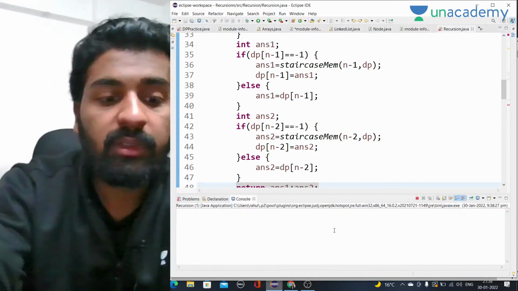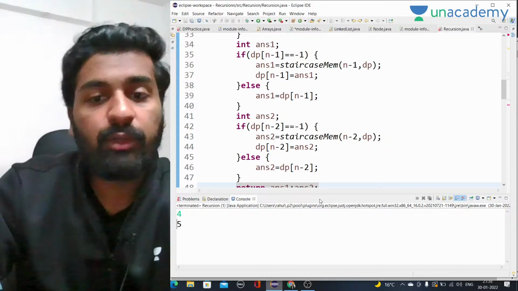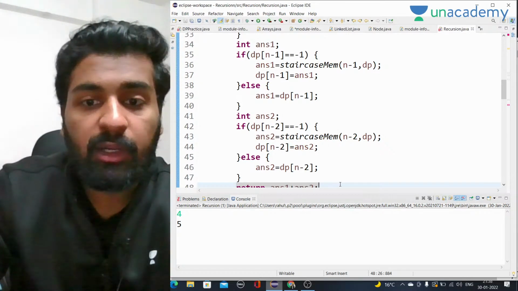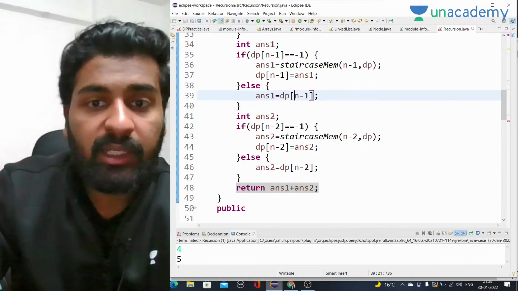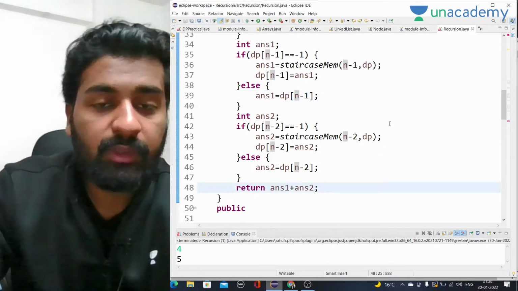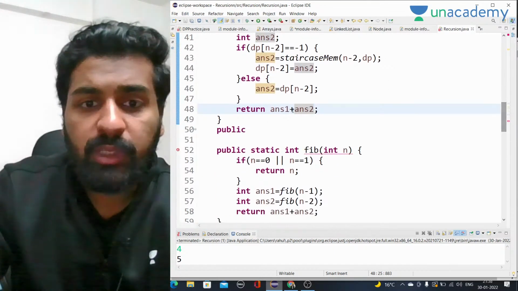So we have to give, let's say, 4. So the answer is 5. Yeah, now it is working fine. The only problem was we have to give answer 1 the value that we are calculating, right? At last we have to return their sum, answer 1 and answer 2. Okay. So now let's go to the iterative code.